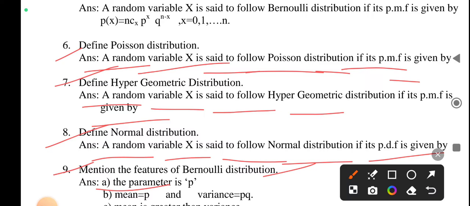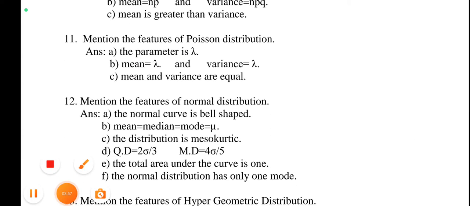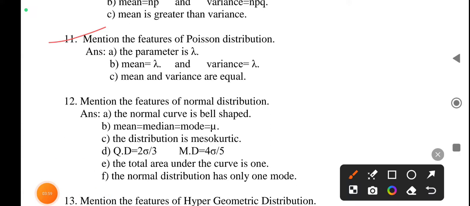The parameter is p. Second, mean is equal to p and variance is equal to pq. Mention the features of Bernoulli distribution. Next, 11th one. Mention the features of Poisson distribution. Answer: the parameter; mean and variance are equal.